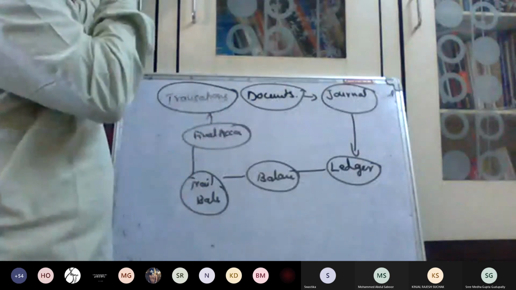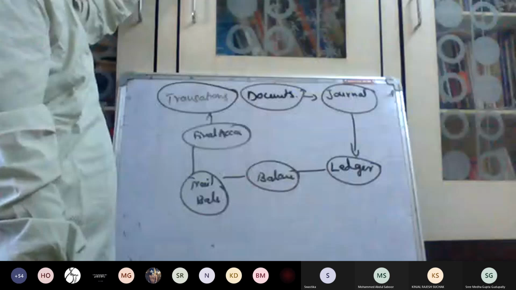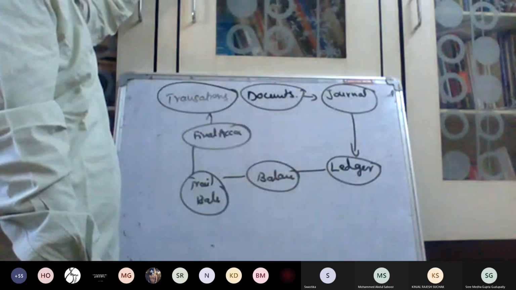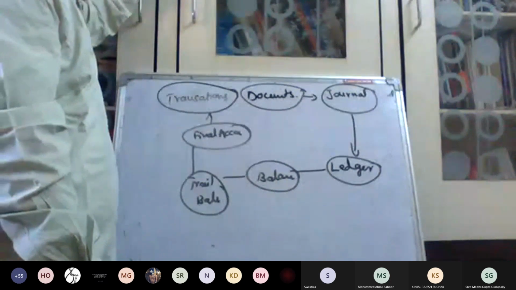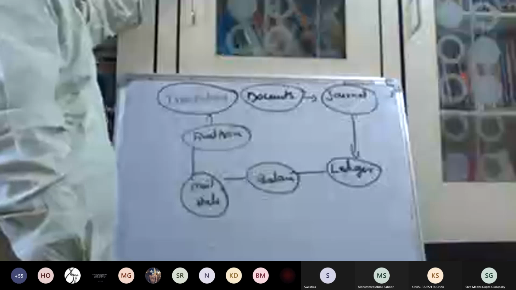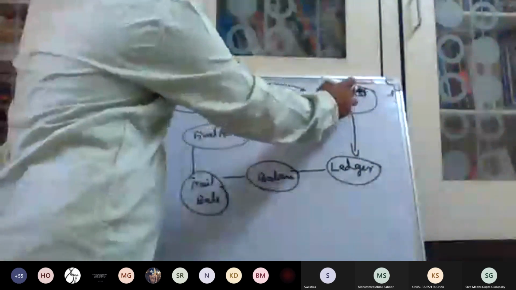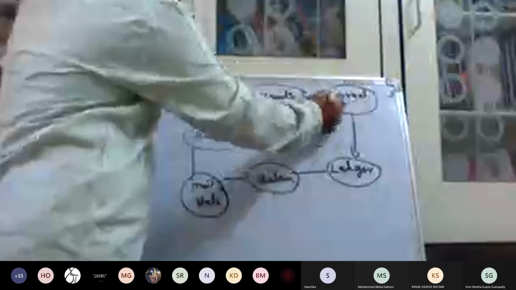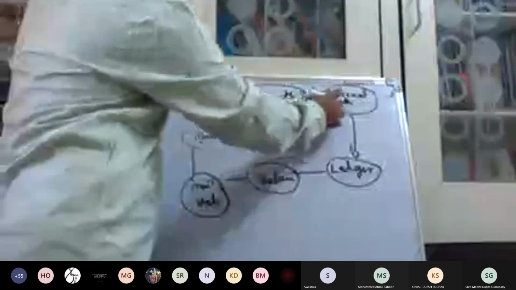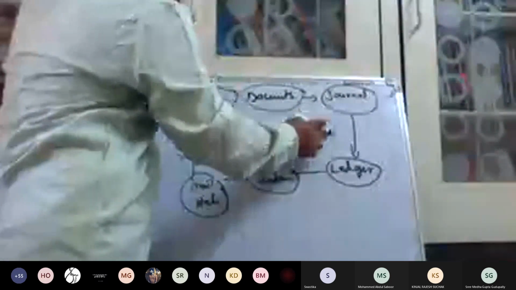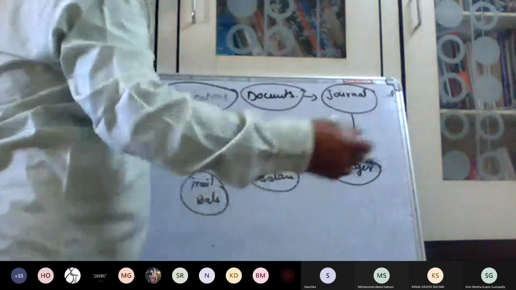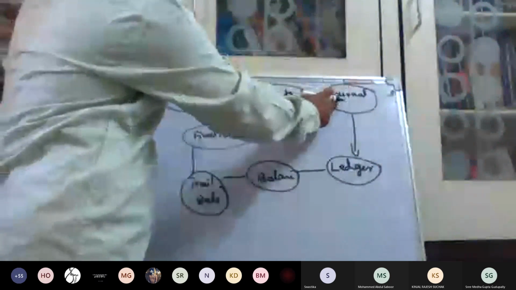This is the double entry system, the rules of the accounts. These three classifications: personal account, real account, nominal account. These are the rules of the accounting. The books where we record for the first time are called journals. Here there are two types: general journal and special journals. Special journals become subsidiary books. I will discuss that when we are doing problems.